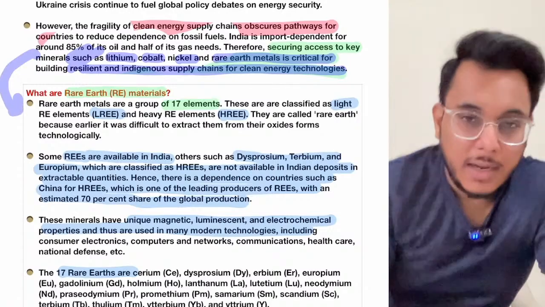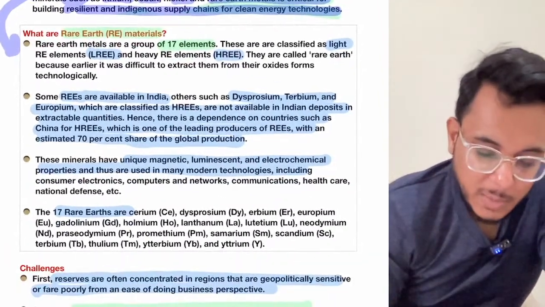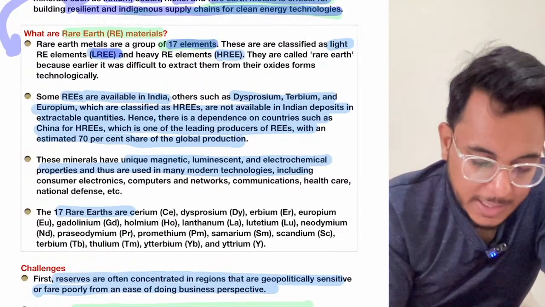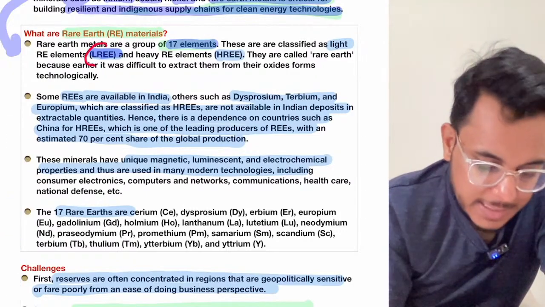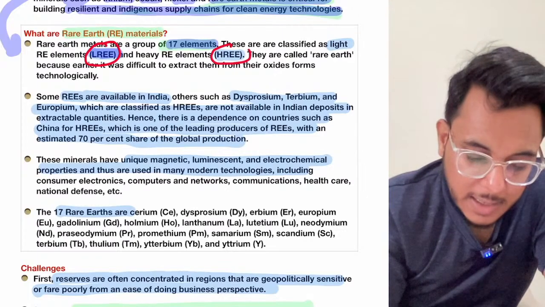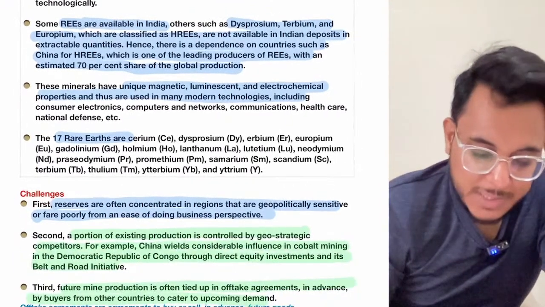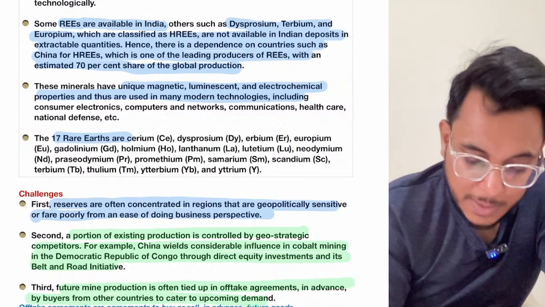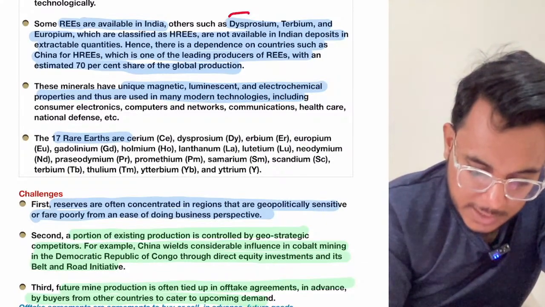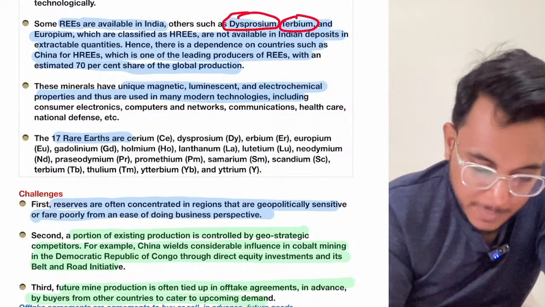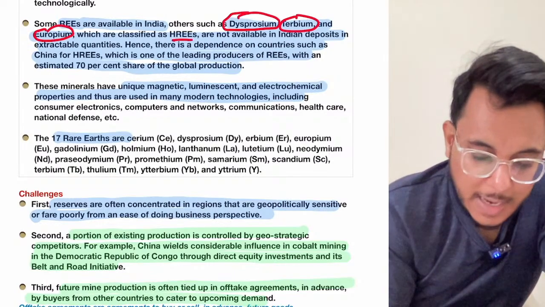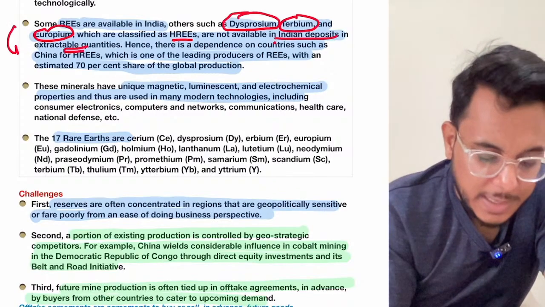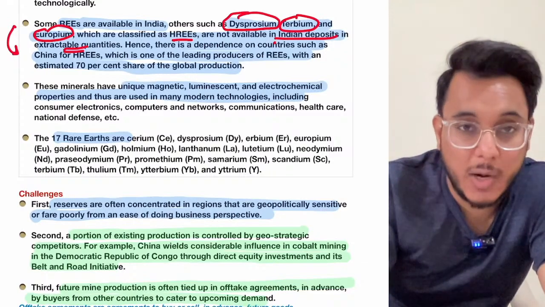Now guys, when we talk about rare earth materials, what are they? The rare earth materials are a group of 17 elements. They are characterized as the light rare earth elements and the heavy rare earth elements. Some of the rare earth elements are found in India also. However, there are some other rare earth materials, such as dysprosium, terbium, europium. They are called the heavy rare earth elements, and these are not available in Indian deposits in extractable quantities. In extractable quantities, we don't have them.